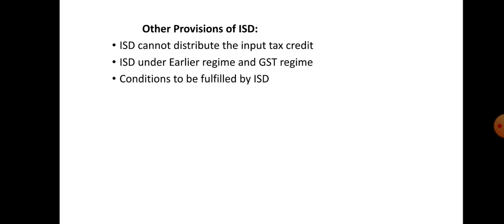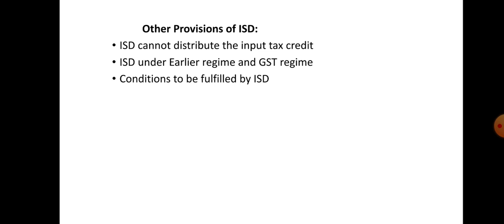What is the ISD status under the earlier regime and under the GST regime? In case of the earlier regime, there are so many points of difference we can take. Who can be an input service distributor? Under the earlier regime, an office of the manufacturer or producer of the final products or provider of output service is treated as the ISD. Under the GST regime, an office of the supplier of goods or services.